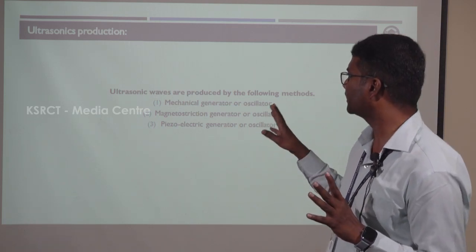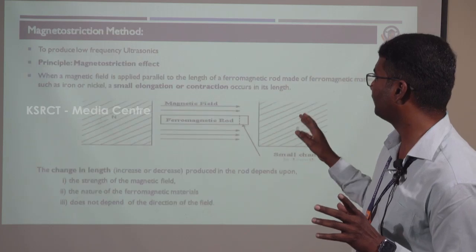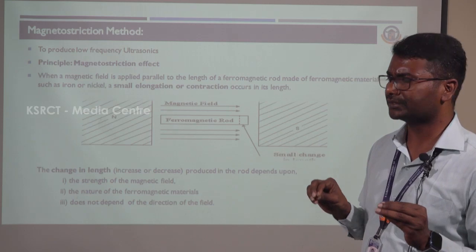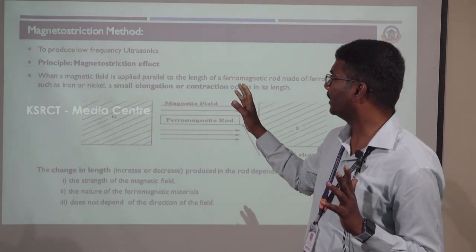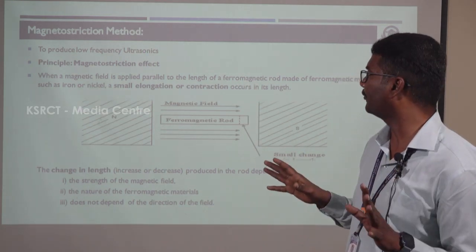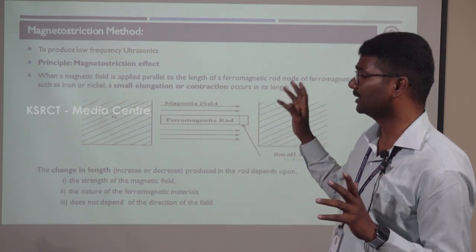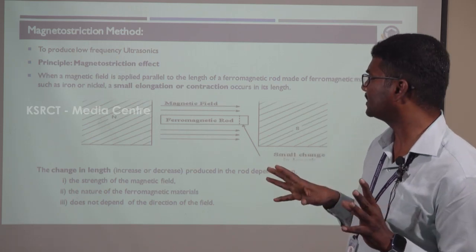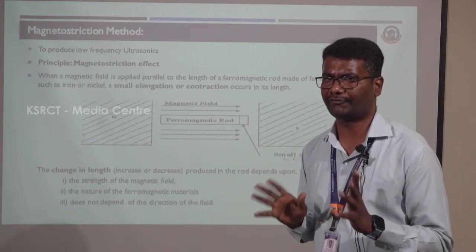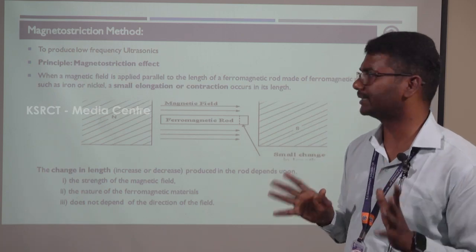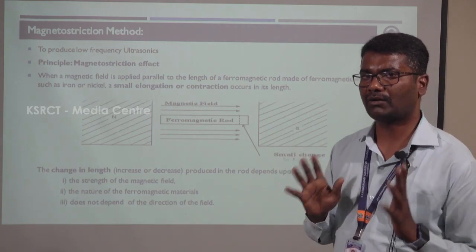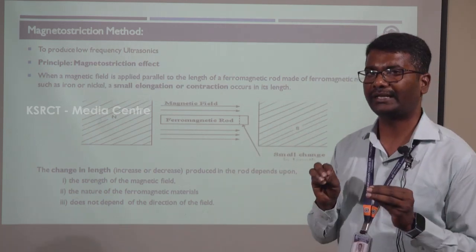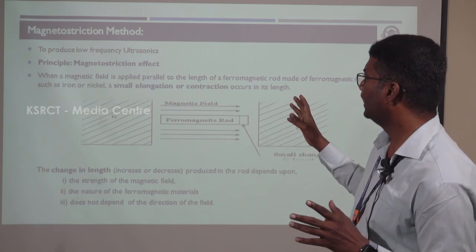The first production method of ultrasonic waves is the magnetostriction generator, also called a magnetostriction oscillator. This is an example of low frequency ultrasonic waves. It depends on the principle of the magnetostriction effect. The magnetostriction effect is when a ferromagnetic rod is placed in a magnetic field, its length changes.